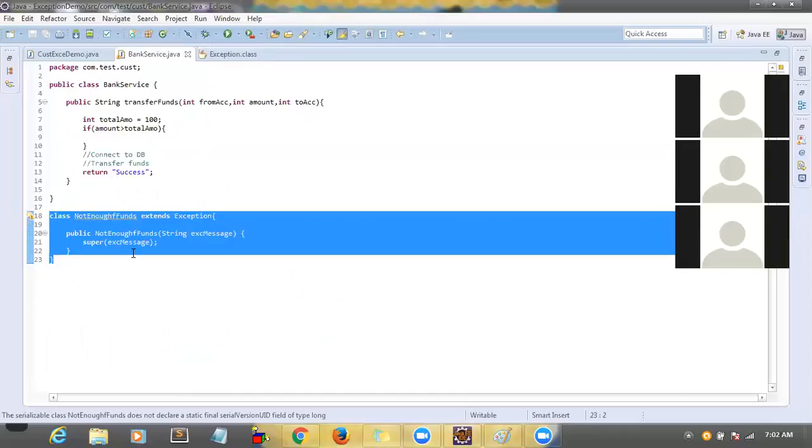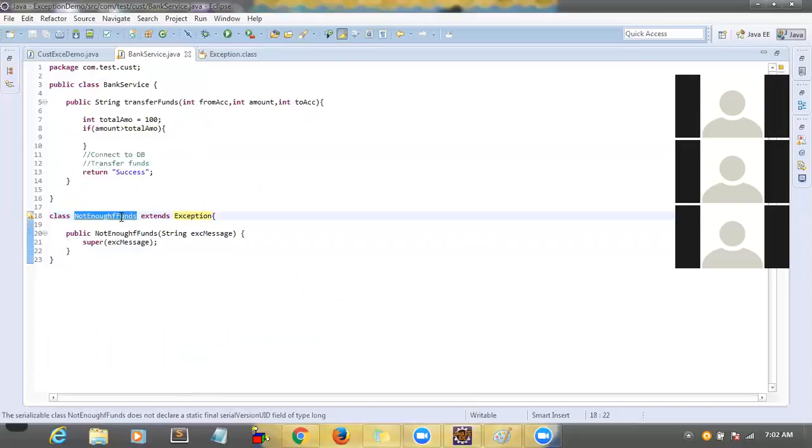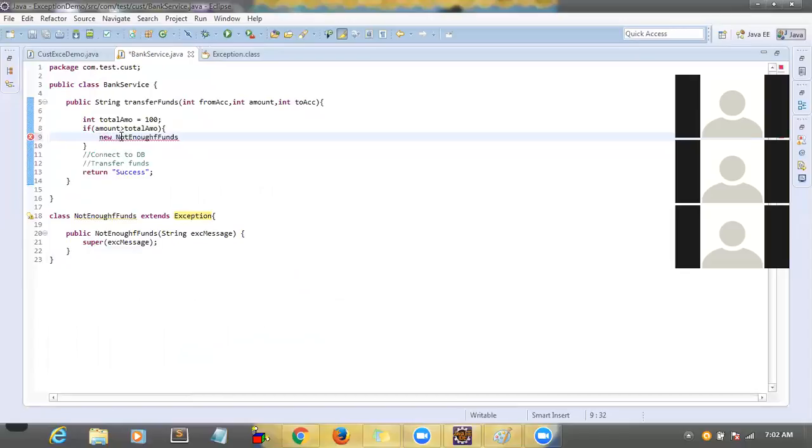Now how to use it? So copy this class name. If there are not enough funds, then I want to throw this message. So in this case, who will create the exception object? We have to create it, right? In the previous case, who was creating the arithmetic exception and null pointer exception? The JVM was creating them, correct? So in this case, I am going to create my own exception object, and the message I can pass whatever I want.